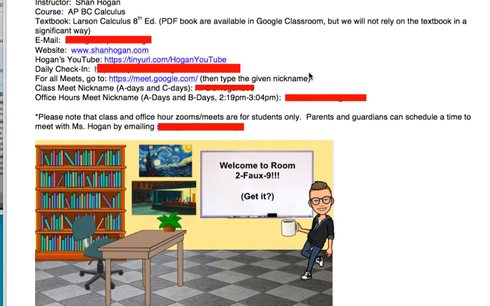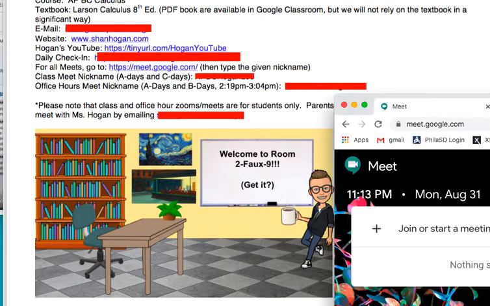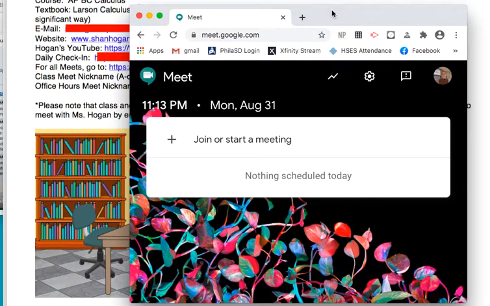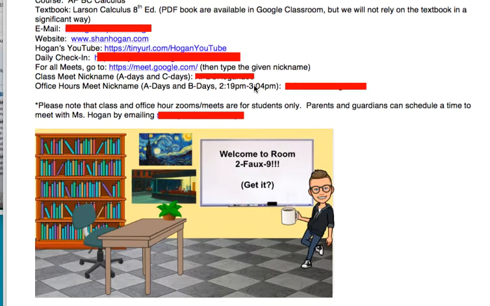Now, when you go to do a Meet, and for right now we are starting with Meet, not Zoom. If that's not panning out, we might switch to Zoom, which is why you'll see me say Zoom/Meet in a lot of places because we might end up switching. So when you go to Meet, you're going to go to meet.google.com, which is this website here, and then you're going to type in the nickname that I give you, which will be on the syllabus, but again is blocked out here.